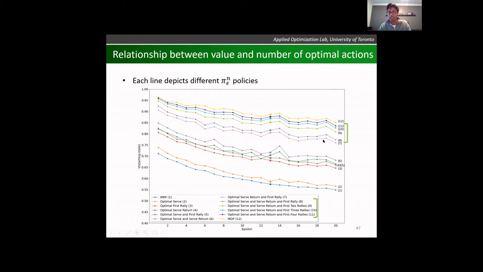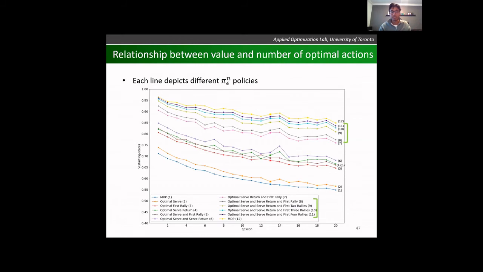And the last thing we see is that as n grows, here we have, for number 8, when we're optimal on the serve return and the first rally shot, so we have 3 optimal shots. Here are the first 2 rallies, so 4 optimal shots, 5 optimal shots. Yes, they are approaching the MDP as we expect, but we can see the gap is diminishing. So we have diminishing returns in our value as n increases. And so we can say, we don't need to be optimal. We don't need to exert so much energy on 5, 6, 7 shots. Just being optimal on 1 or 2, and even just the serve return, really gives us a good return on our investment.